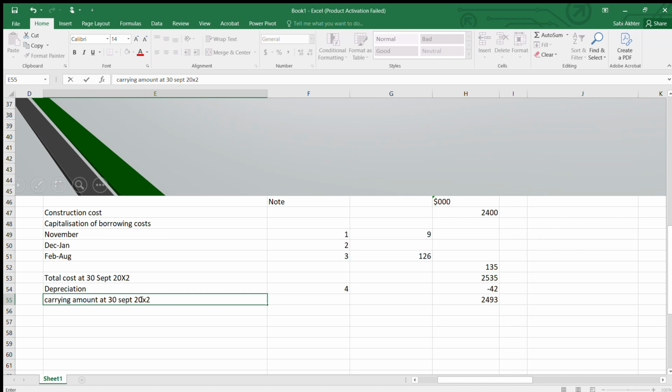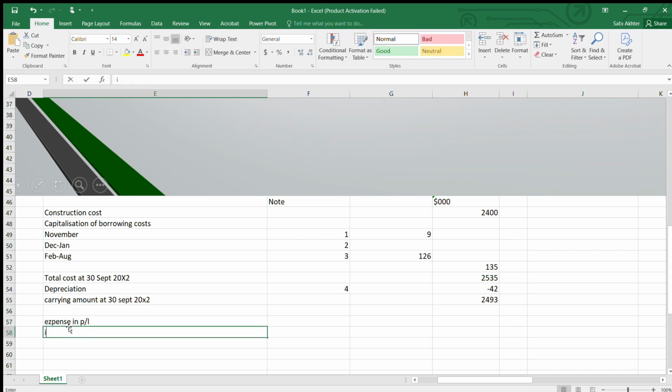Now, the expense recognized in profit and loss. So first is your interest incurred. Remember, from your interest incurred, you have to deduct what you have capitalized above.